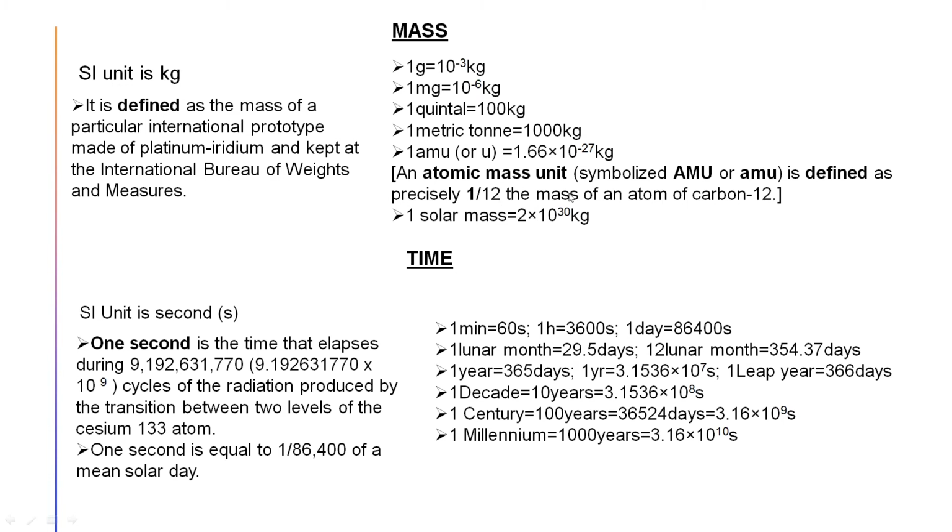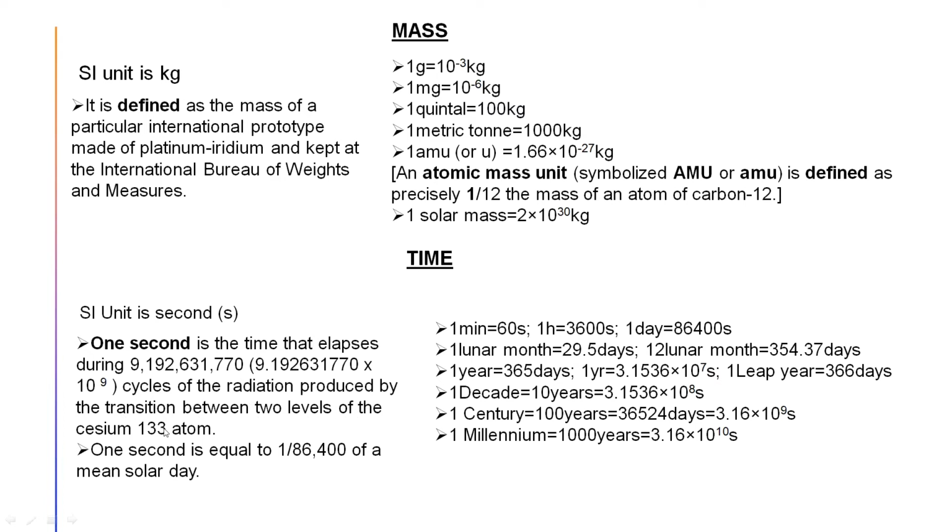Okay. Coming to the next part, that is time. We all know the SI unit of time is second. So how is the second defined? It is written here, 1 second is the time that elapses during 91926317770 cycles of radiation produced by the transition between two levels of the cesium-133 atom.